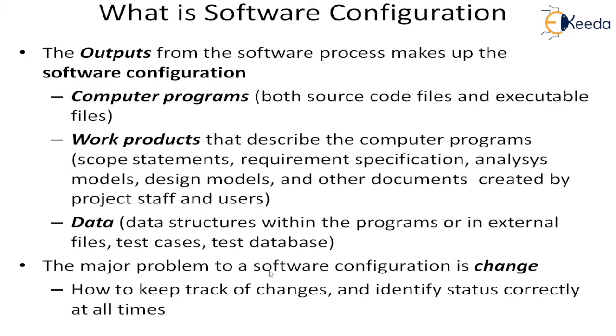The major problem to software configuration is the change. So basically the change is the major problem that the software configuration is addressing. How to keep track of the changes, how to identify the status correctly at all times for all the components. All these components that we said are part of the software configuration, for all times, all these things have to be identified and tracked.